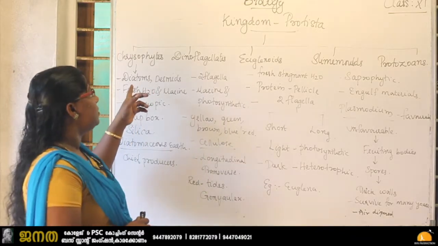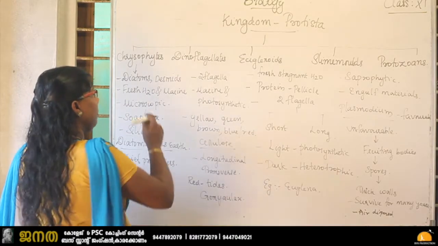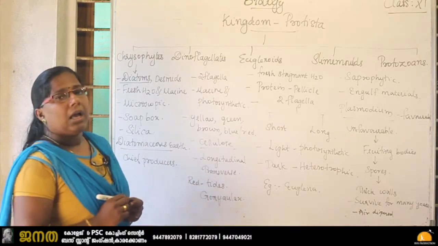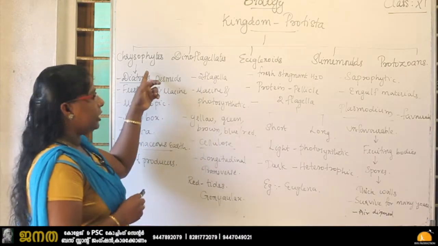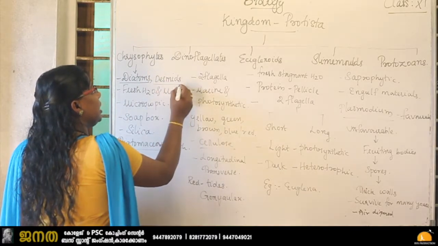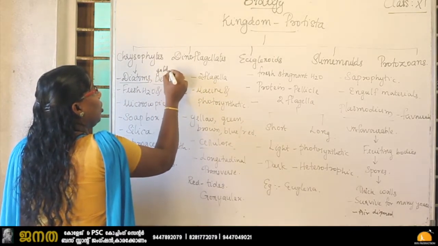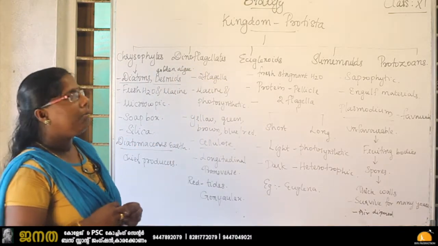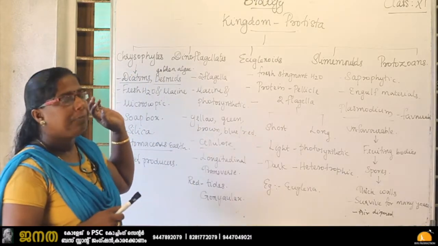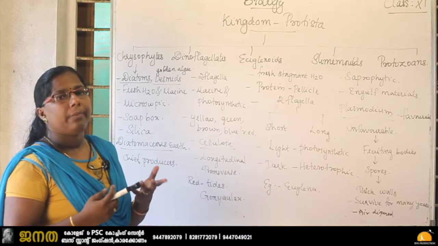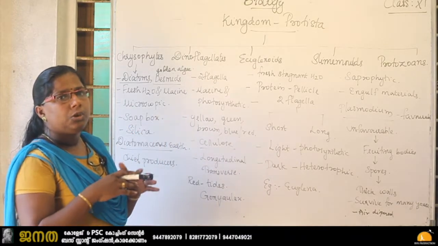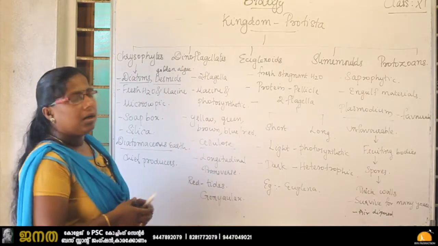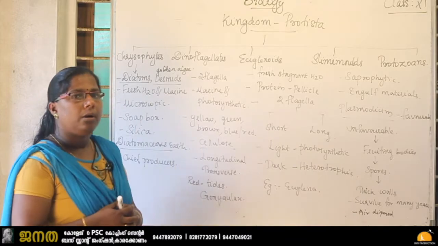Chrysophytes are the organisms which include the major organism, that is diatoms. So diatoms are the sole members of chrysophytes, and it contains desmids also. Desmid is otherwise called golden algae. So desmids and diatoms are the members of chrysophytes. Okay, and they may be freshwater or marine. Freshwater, that means the usual freshwater. Then marine water means sea water. Okay, the habitat of the chrysophytes, they may be freshwater or marine water.